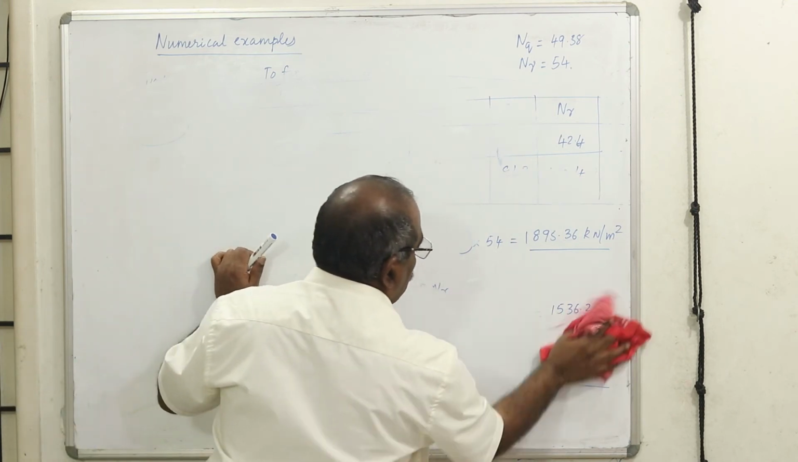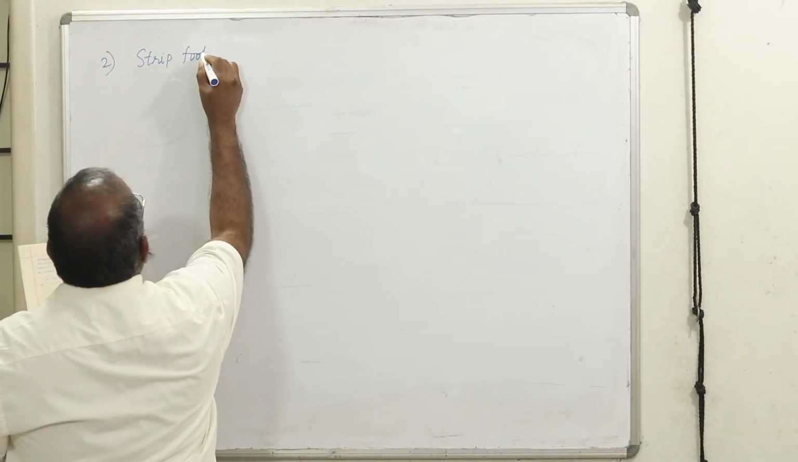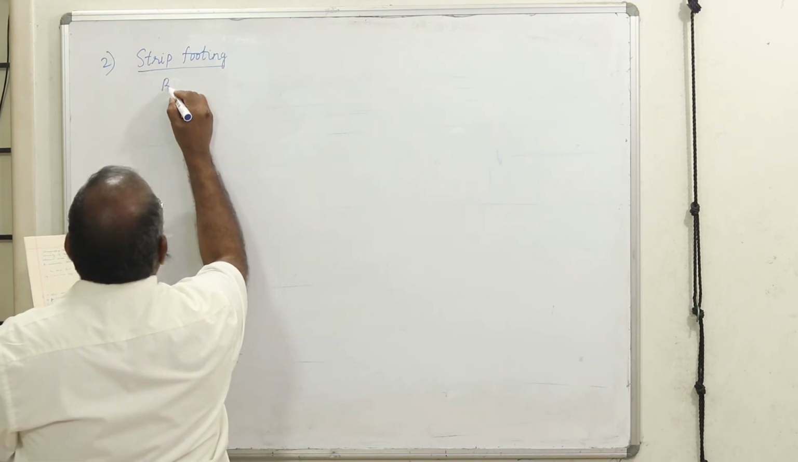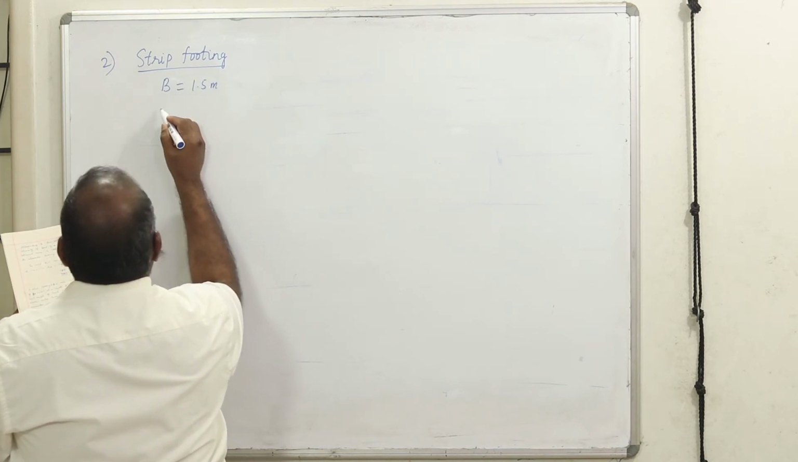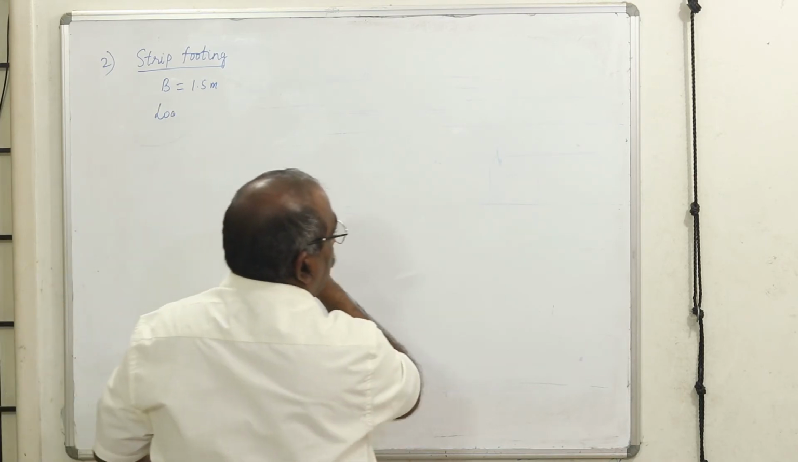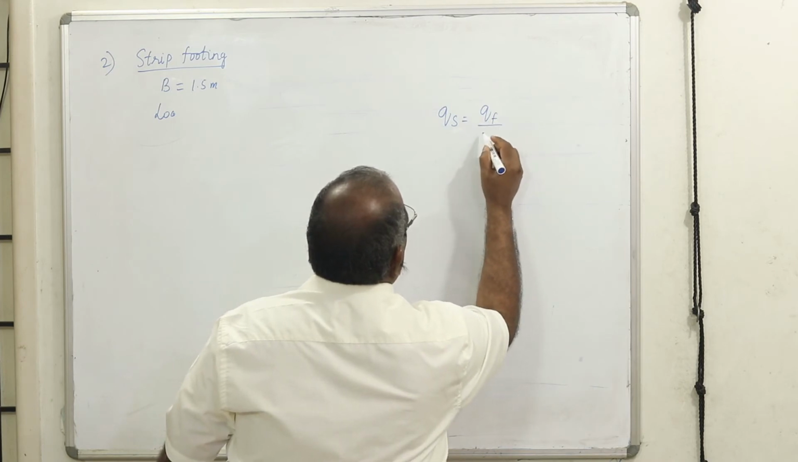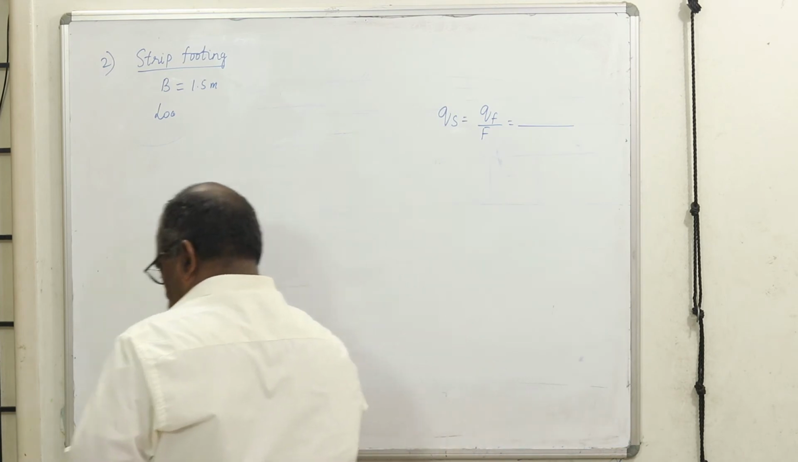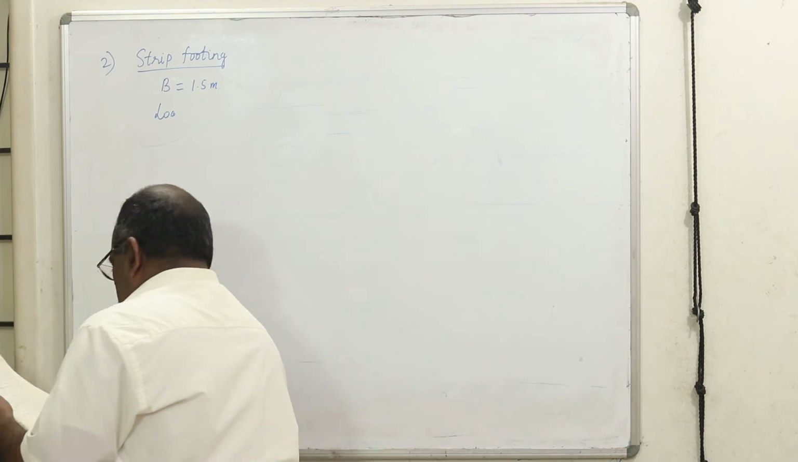Effect of water table. I'll give you the data. Strip footing. The width is 1.5 meter. In the previous problem, I didn't find out the safe bearing capacity. Whatever values you have got, you have to divide by the factor of safety. Please divide that and you will get your safe bearing capacity. That I missed. I have evaluated only the ultimate bearing capacity.